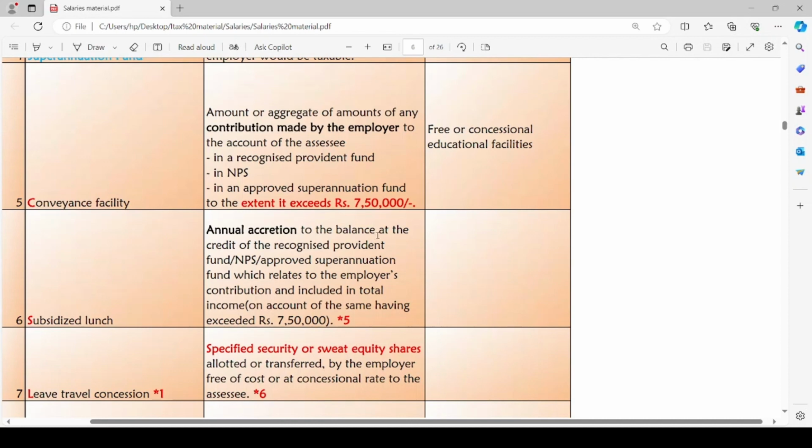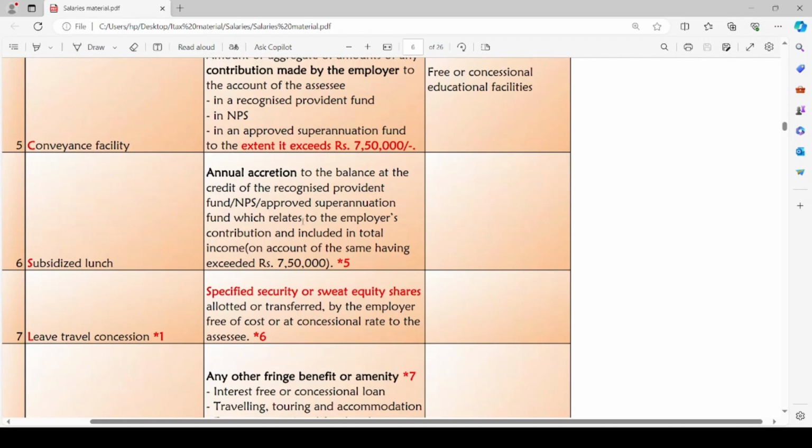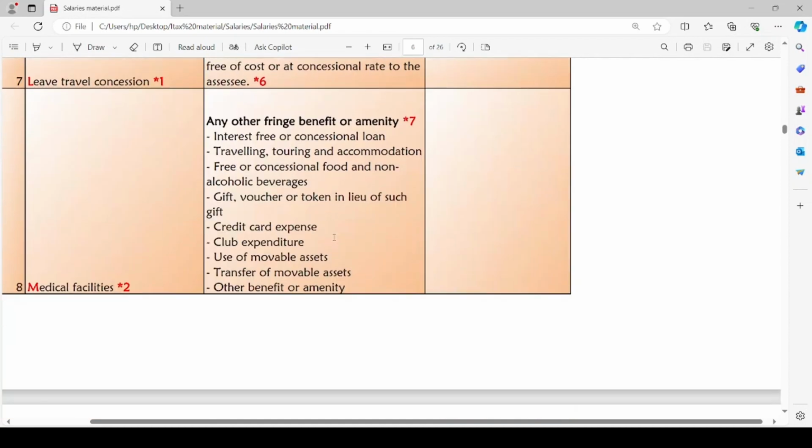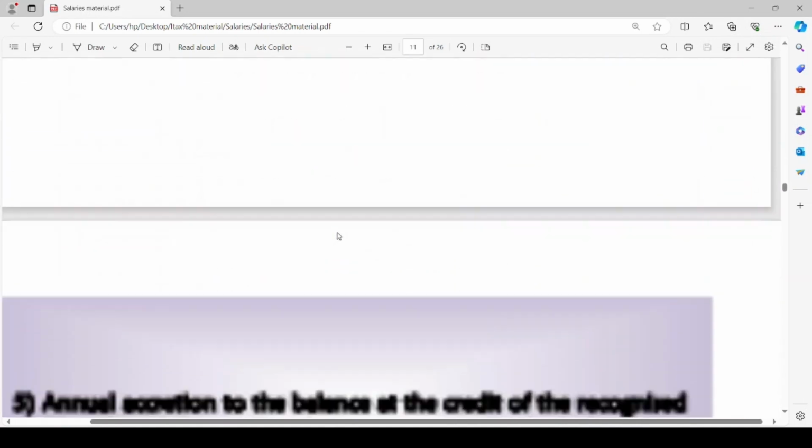Here we have discussed that if it exceeds rupees 7,50,000, it will be a taxable perquisite. Here the case is the employer contribution has exceeded rupees 7,50,000. On such exceeded amount, there is an annual accretion. So regarding this, we will discuss in detail.